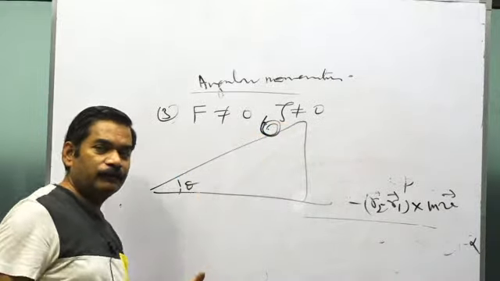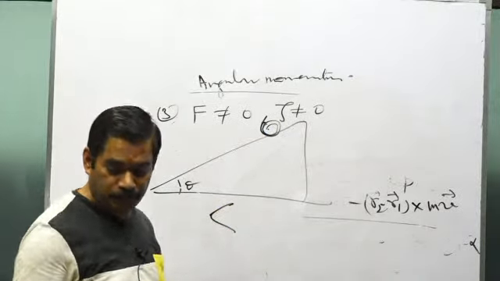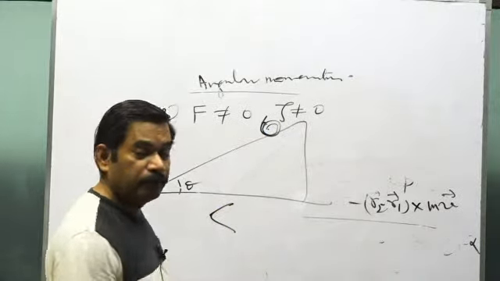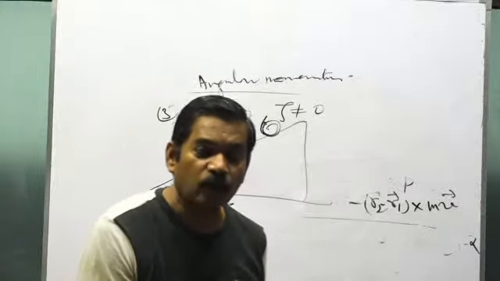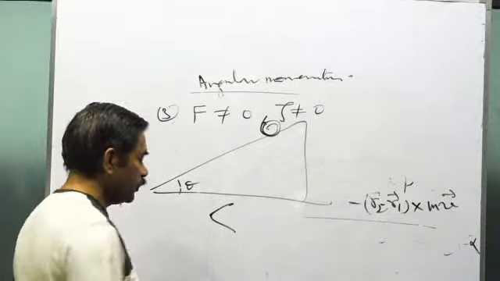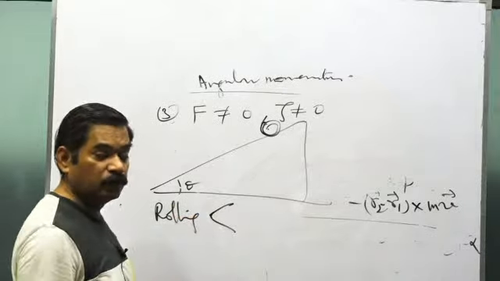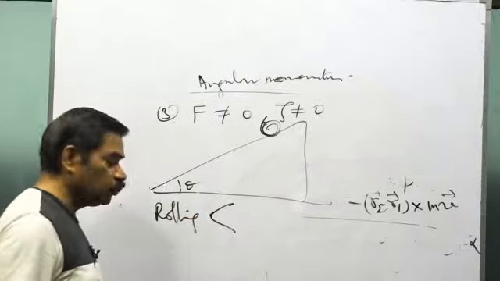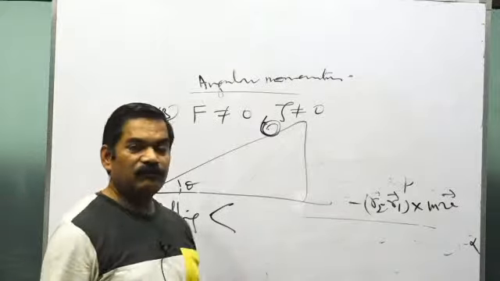So you know that there are two things. One, the question could be related to pure rolling. Pure rolling means rolling only, rolling without slipping. When it is related to rolling without slipping and you want to calculate the acceleration A, what you have to do? There are two methods for this kind of rolling questions. You want to calculate any parameter, there are two methods by which you can do that. One is the method of force and torque.